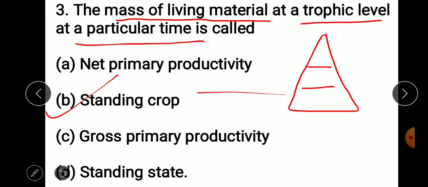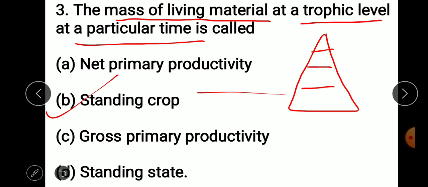This is the different trophic levels. So whatever the mass of living materials present here, either as animal source or the plant source, that state is called standing crop, and therefore this one is the answer.